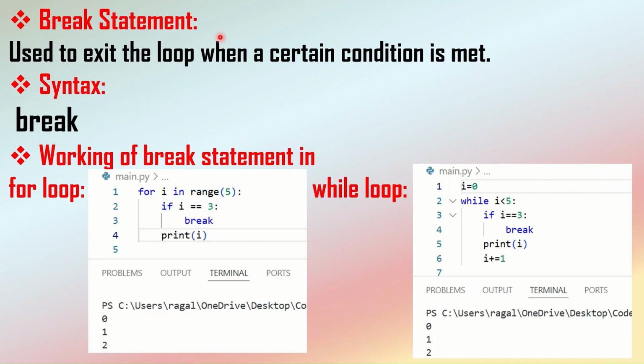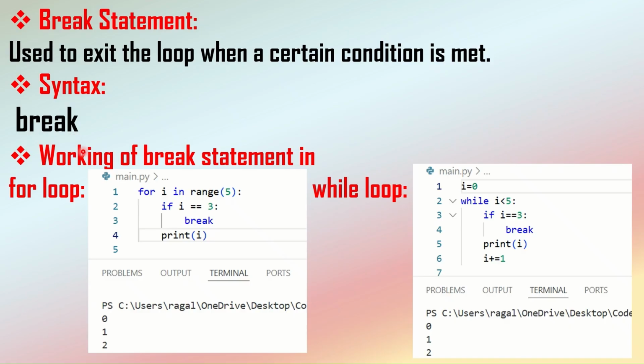First one is the break statement. Generally, break means stop, right? Whenever we make use of this break statement inside the loop, whenever the particular condition is satisfied or met, it immediately exits from the loop. Whatever statements are there inside the loop, it will not execute those statements. Instead, whenever the condition is satisfied, it immediately exits from the loop by stopping the execution of the statements. So here is the syntax of the break statement. This is the keyword that we need to use inside the loops whenever we want to stop the execution.